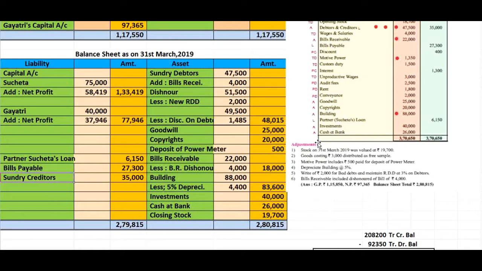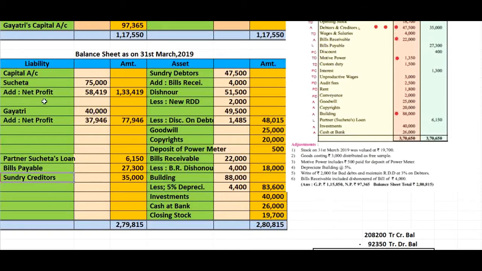Then there is investment. Investment ₹40,000. Directly write it down into the outer column because there is no adjustment. Then cash at bank ₹26,000. Cash at bank ₹26,000.